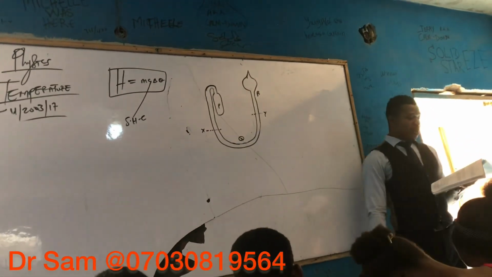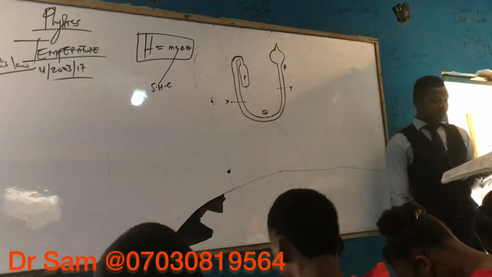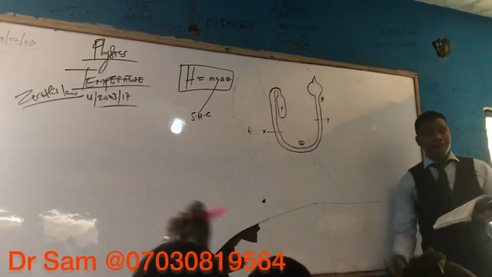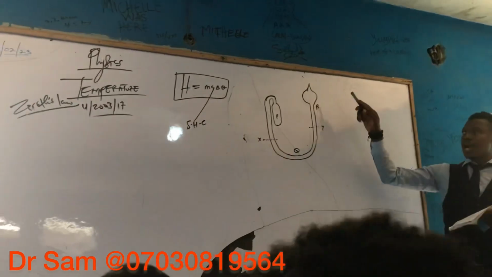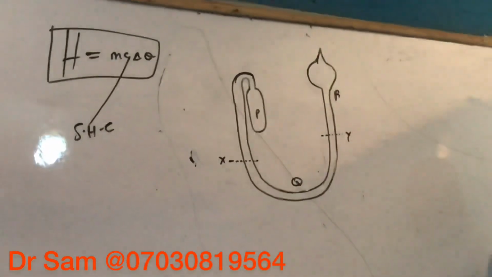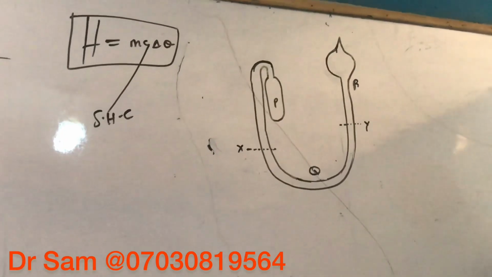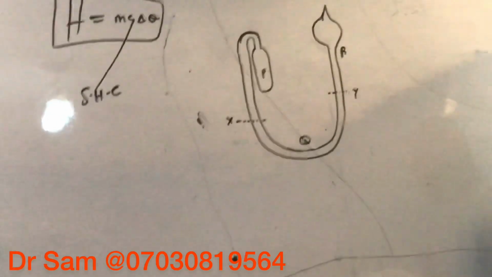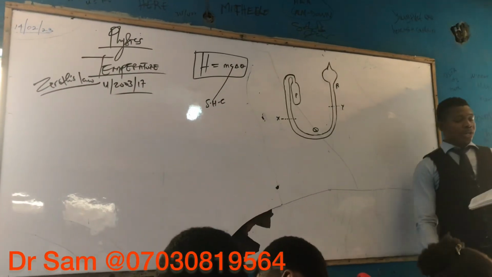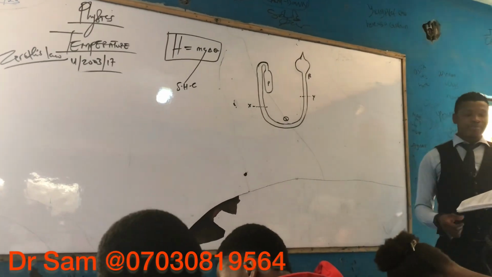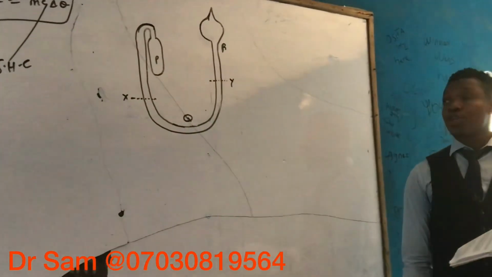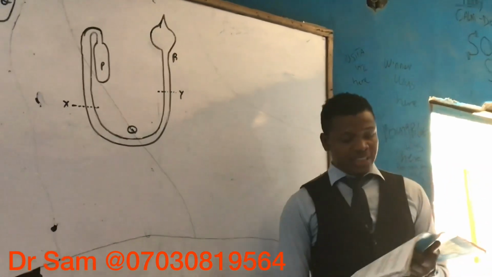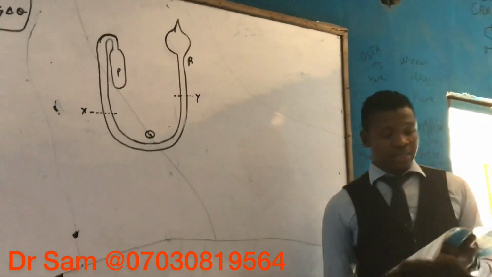The diagram above shows a maximum and minimum thermometer divided into three portions, P, Q, and R. Which of the following is true about the respective contents of P, Q, and R?